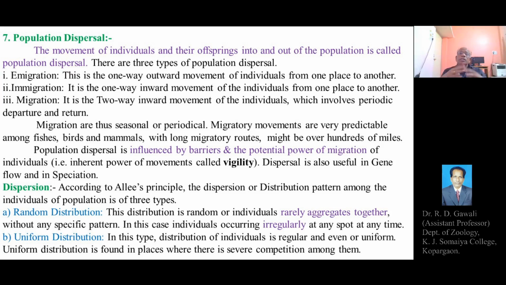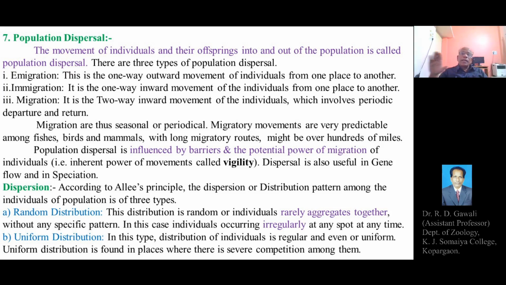The distribution is random, or irregular. They can appear irregularly in various regions, maybe singly, maybe two, three, or more organisms living together in a particular habitat. So this is a random distribution.